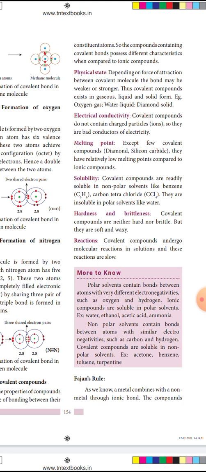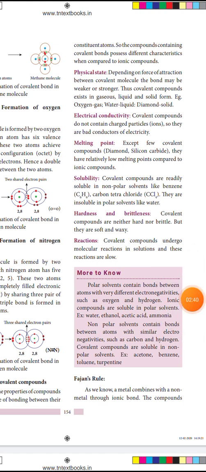Next is melting point. Except a few covalent compounds, that is diamond, silicon and carbide, they have relatively low melting points compared to ionic compounds. Ionic compounds have high melting and boiling points. But comparing to ionic compounds, covalent compounds only have low melting points. Except for a few covalent compounds like diamond, silicon and carbide, they have relatively low melting points.